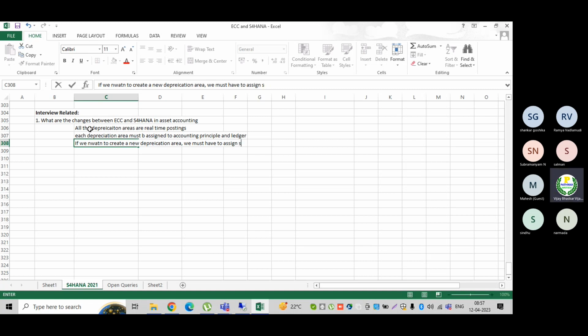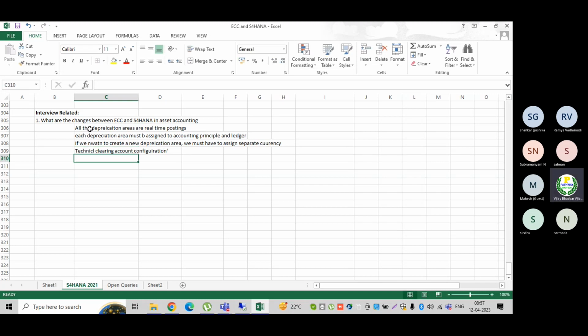If you want this depreciation area for some particular requirement, then you must assign the separate currency. Then the technical clearing account configuration.